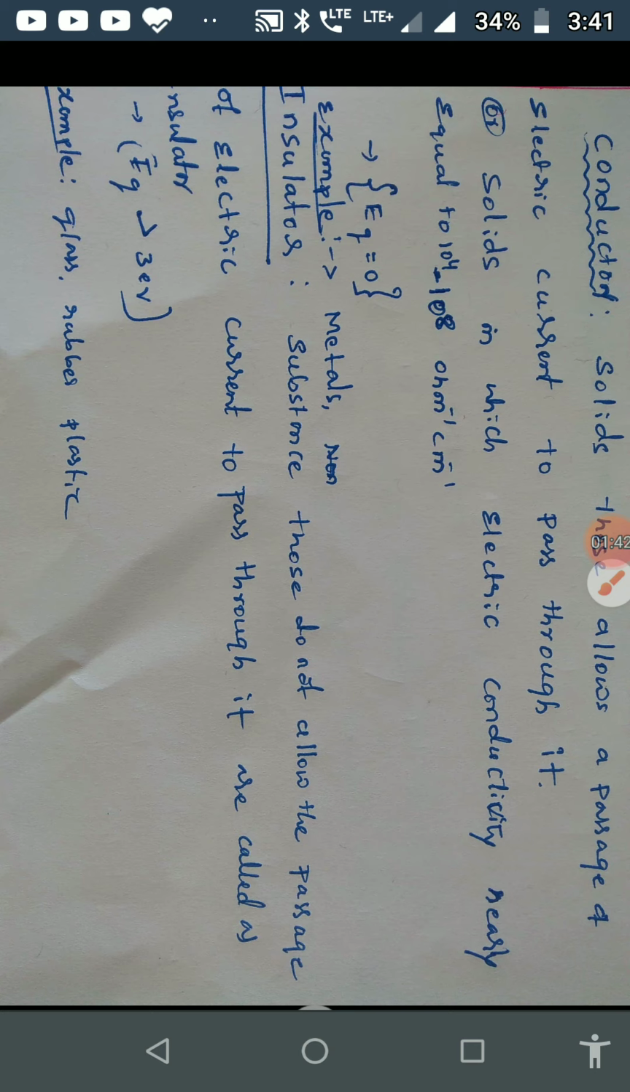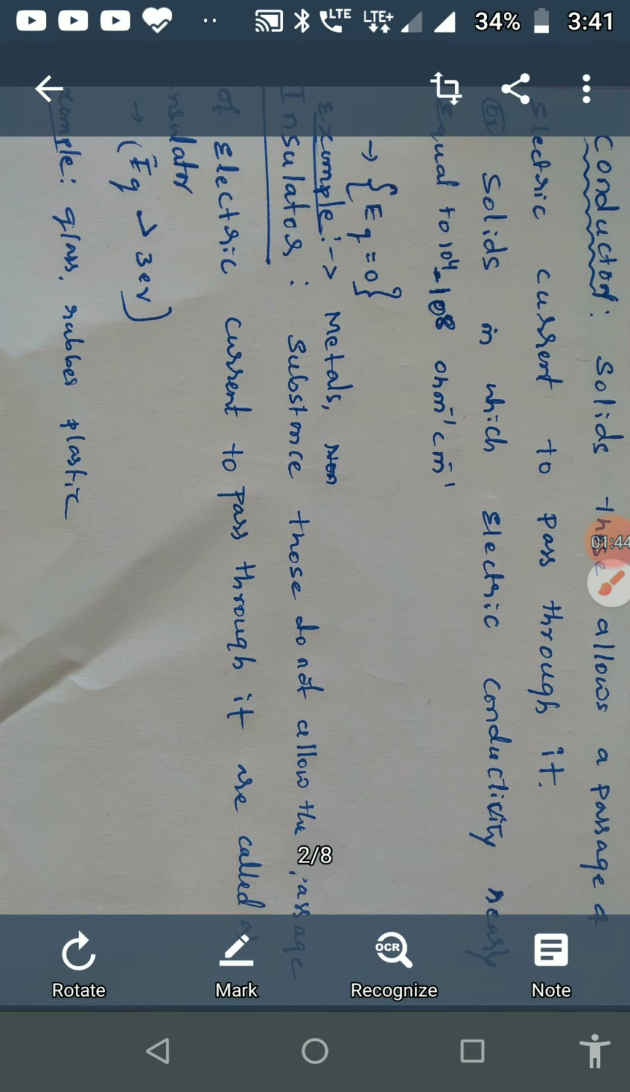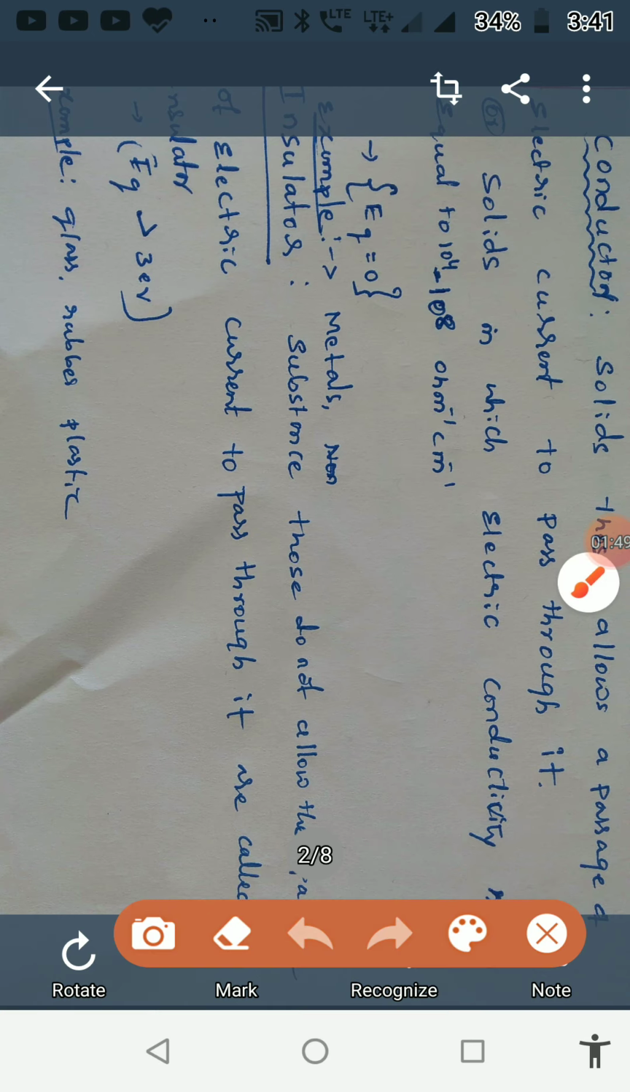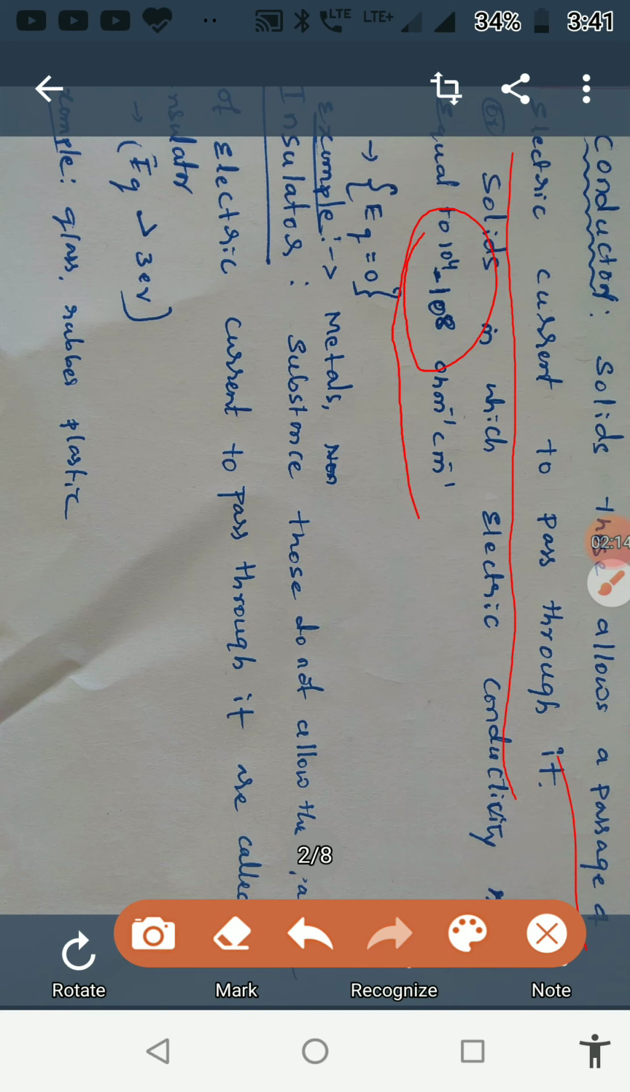Conductors are the solids that allow a passage of electric current to pass through them. They are called conductors, which allow the passage of electric current to pass through them. The conductivity range of a conductor lies from 10 to the power of 4 to 10 to the power of 8 per ohm per centimeter.